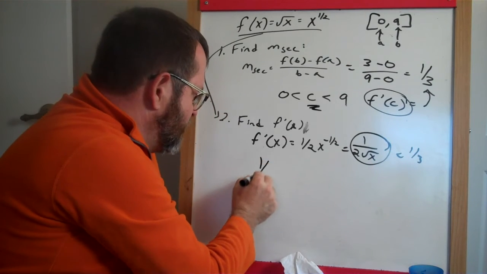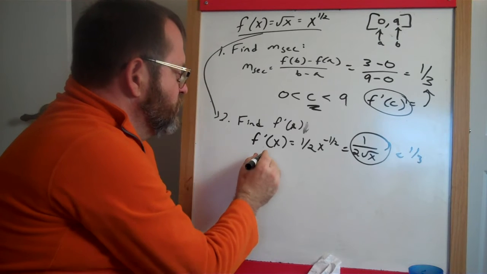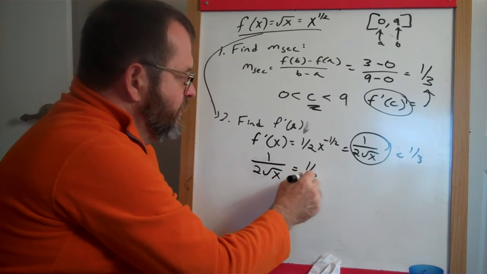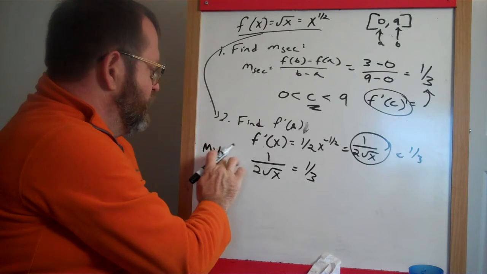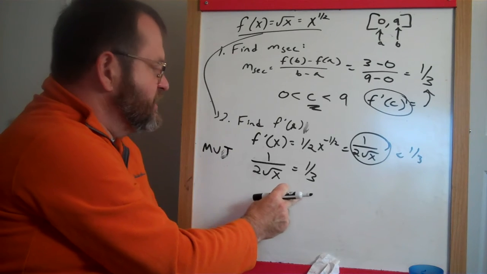Okay, so let's actually put that in there. So 1 over 2 times the square root of x, our derivative, is equal to 1/3. We know from the mean value theorem that this has to be true. There has to be a place where this happens.